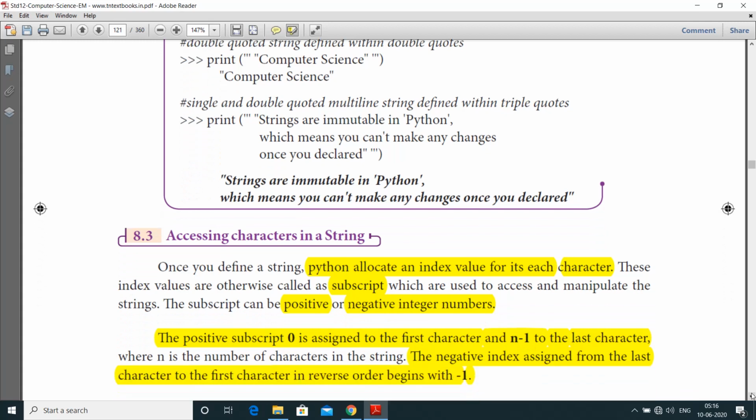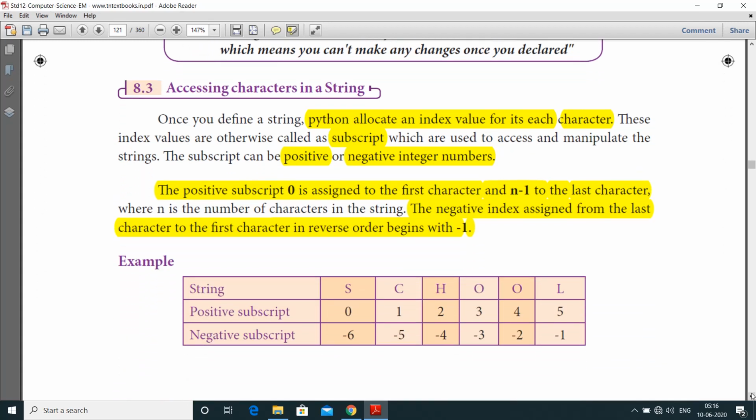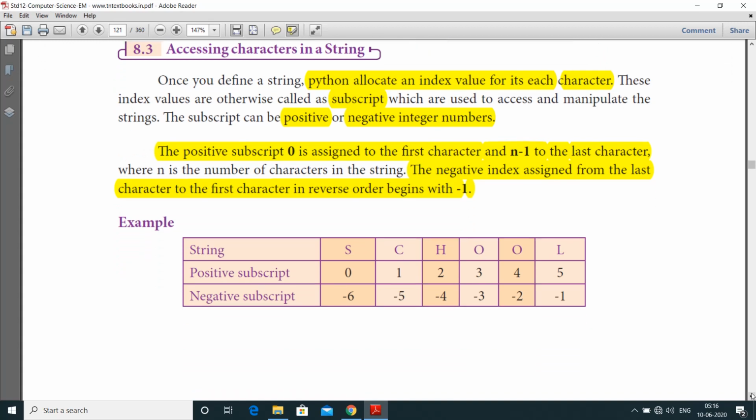Next one is accessing characters in a string. What is meant by accessing characters, and how do we access characters in a string? If you define a string, Python allocates an index value. What is meant by index value? Here index value refers to a position within an ordered list. It has been allocated for each individual character.